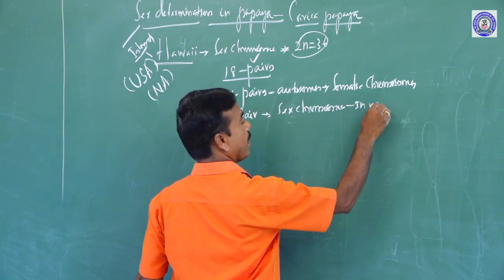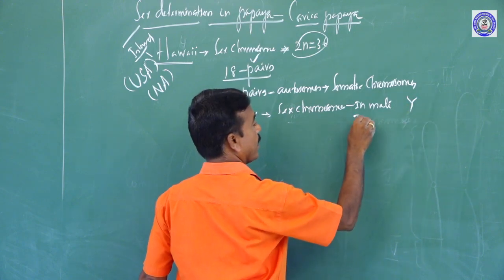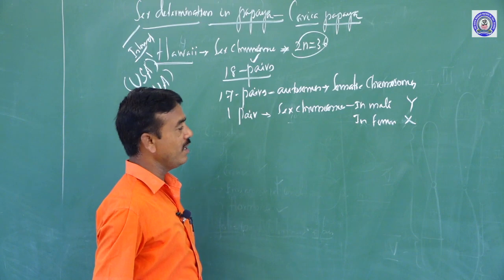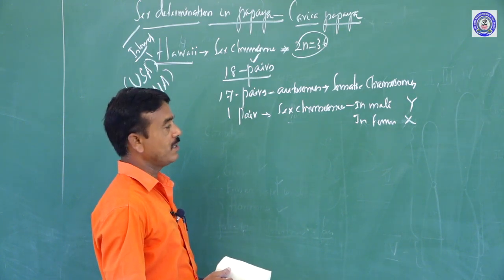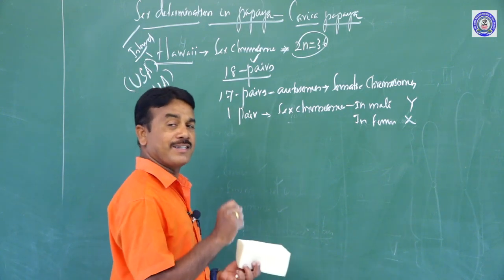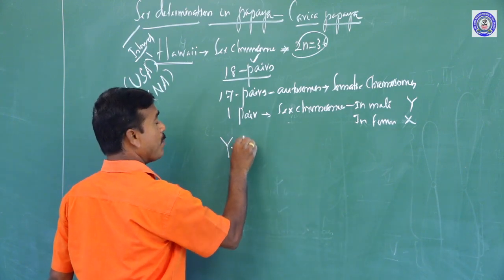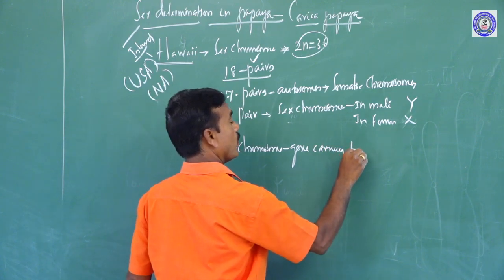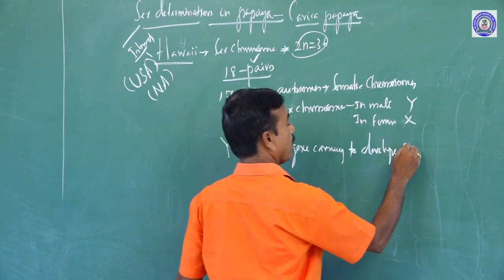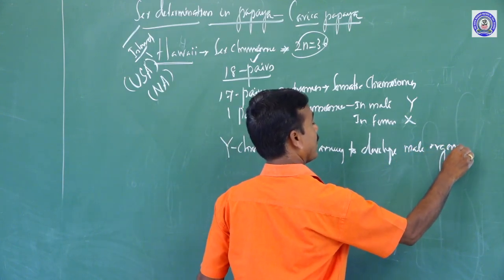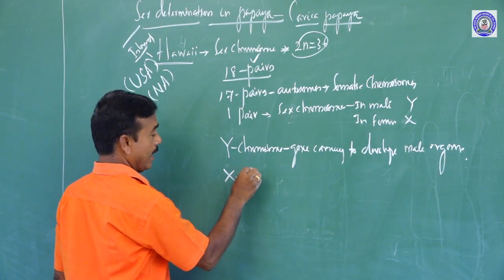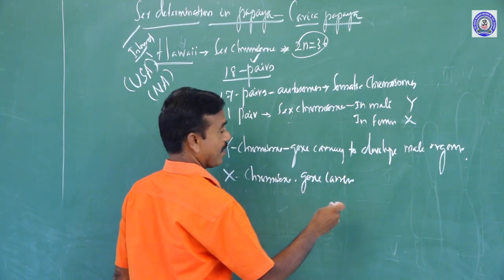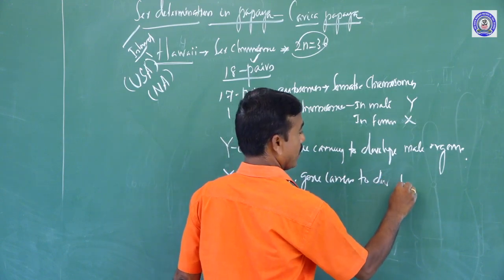In male, Y. In female, X. So one pair is male Y, female X. But the sex chromosomes are functionally distinct because the genes carried on the Y chromosome develop male organs, and the genes carried on the X chromosome develop female organs.